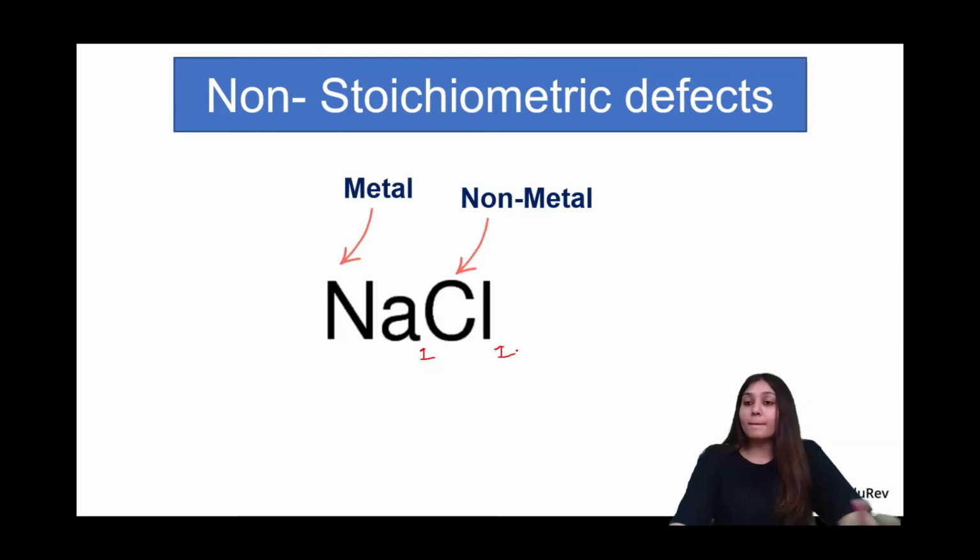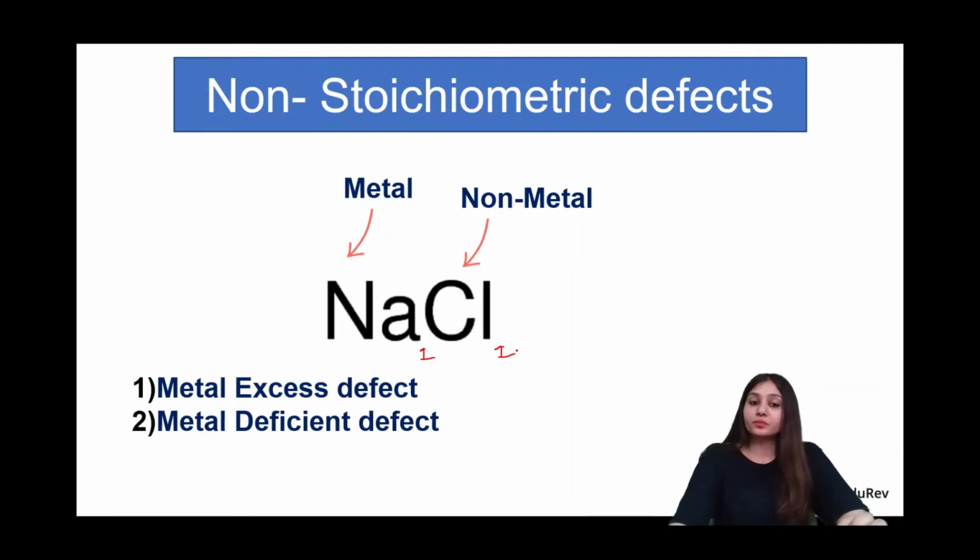Na here is the metal and Cl, chloride here is the non-metal, okay? Now, these defects can be of 2 types. Either the metal can be in excess, okay? In this case, it is 1:1, but maybe it is higher than 1, so it is going to be metal excess. Or it is metal deficient. In this case, maybe it is going to be less than 1 and Cl is going to be 1. So that's metal deficient defect.